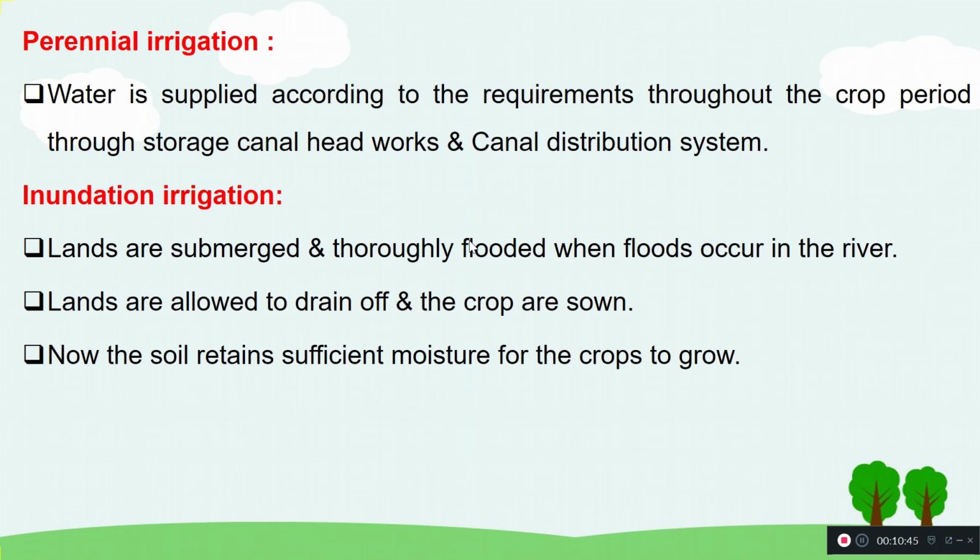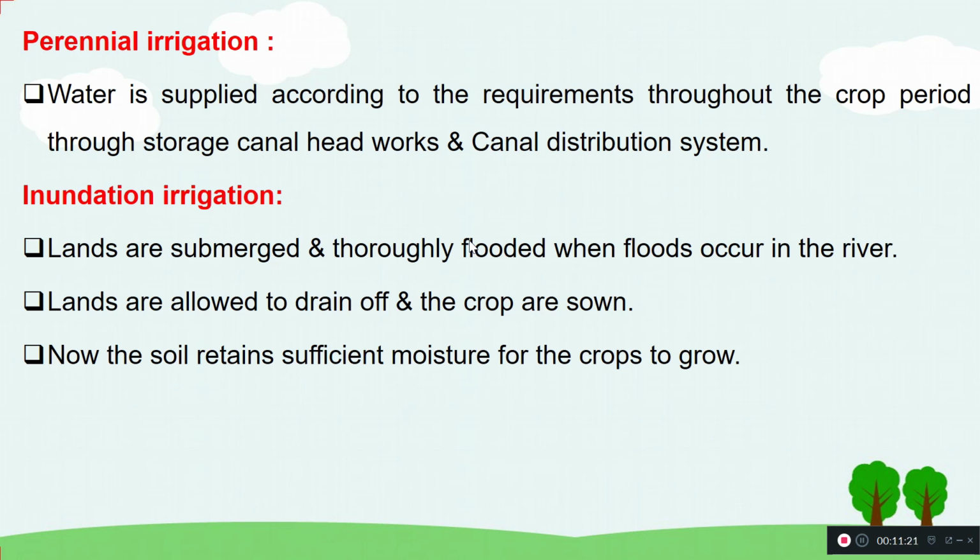Inundation irrigation. Basically, you can consider the rice crop. If you consider how rice is grown, you can find that the land will be completely flooded. Not exactly flooded, but fully covered with water, and the irrigation will be done. This particular sort of irrigation depends mostly on rainfall. The rain will come, and we store the water in our lands.